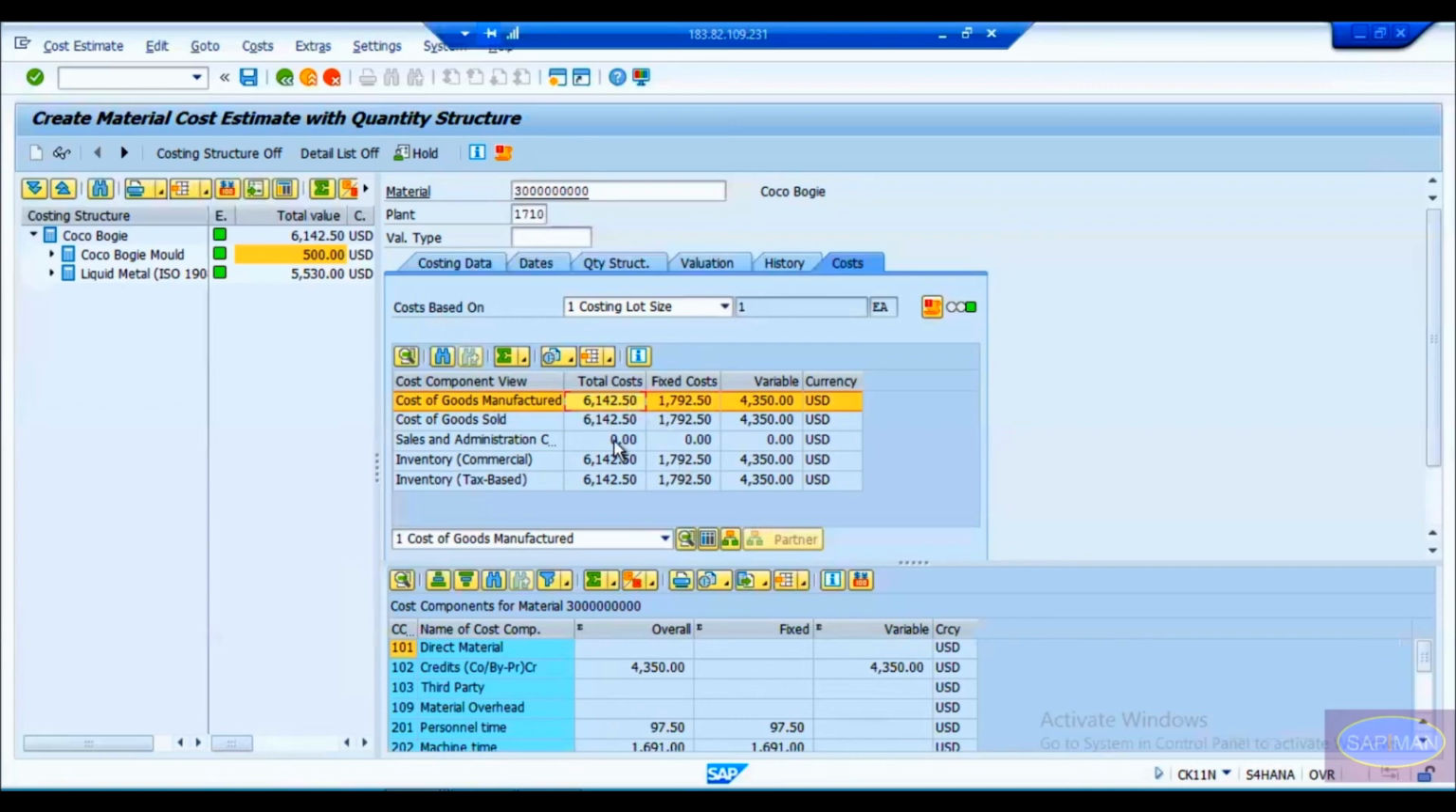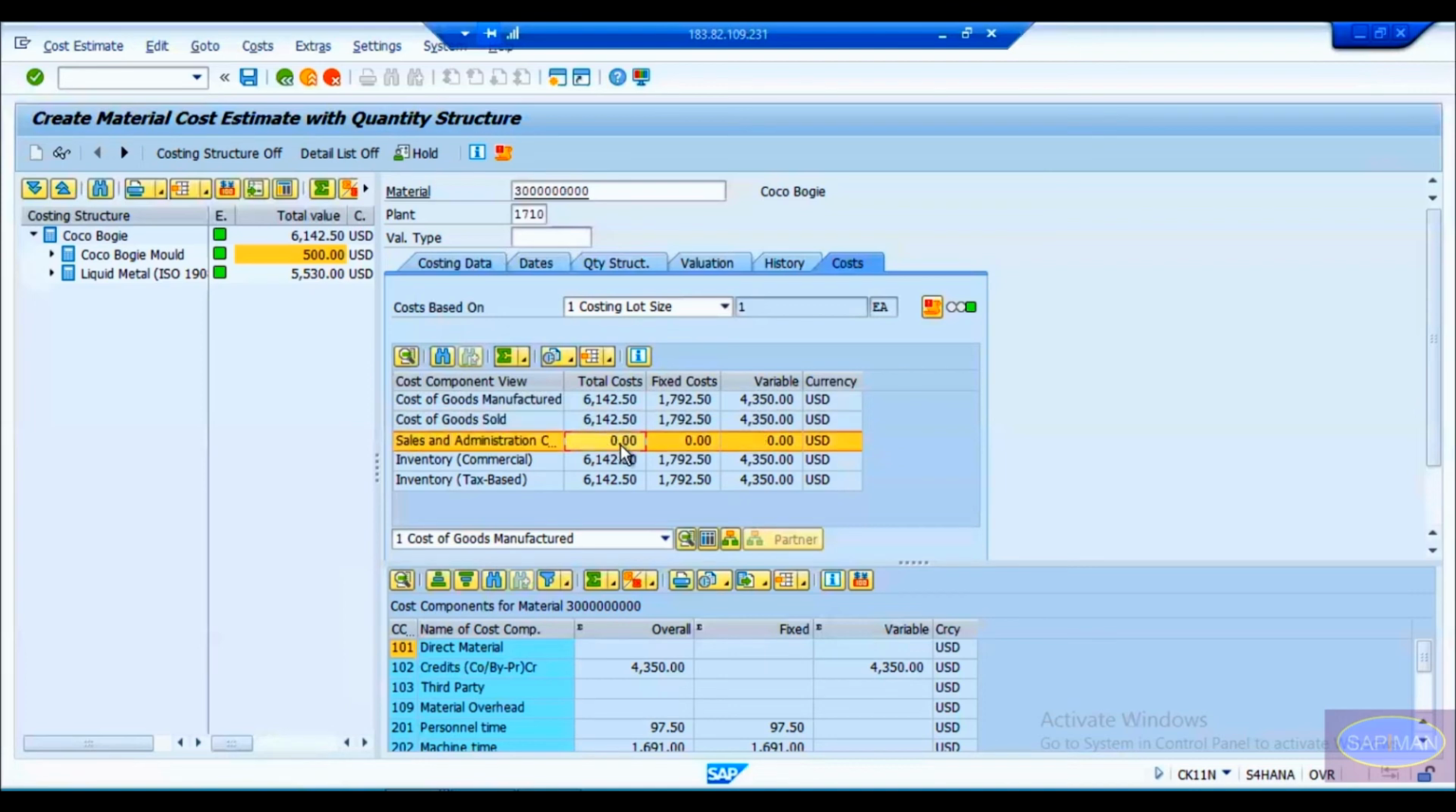You can see a couple of other components also: cost of goods sold, sales and administrative costs, inventory, commercial, and tax pay. So first of all, cost of goods manufactured is 6142.50, and there is no sales and administrative cost. In some companies they have sales and administrative cost of $5 per product, something like that. If this sales and administration cost is there, that will be added to the cost of goods sold. In our case, there is no sales cost. Because of that, whatever our manufacturing cost is, the same is our selling cost.